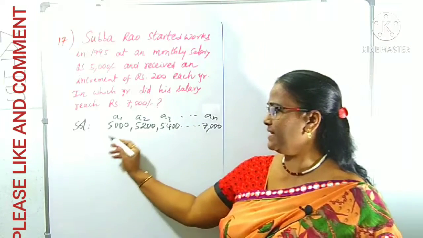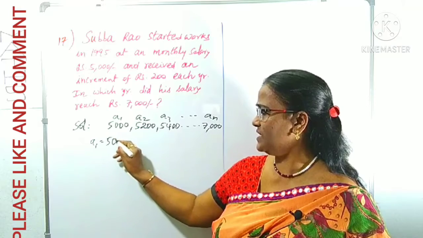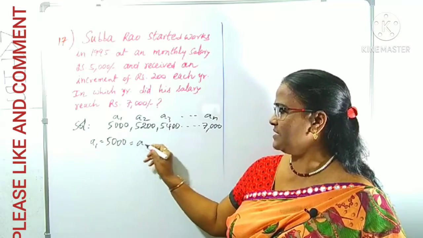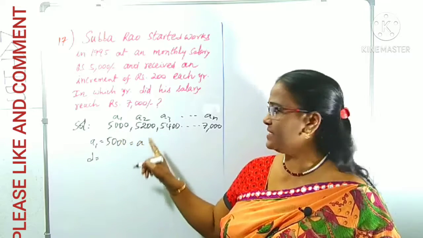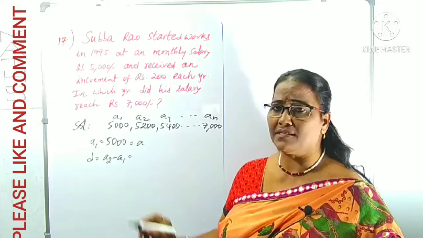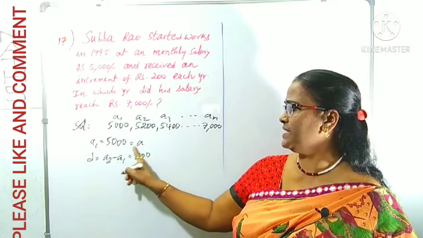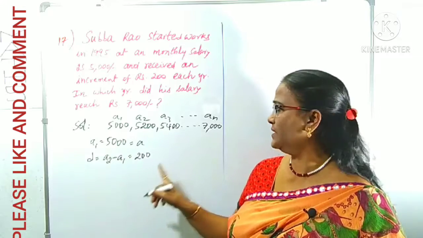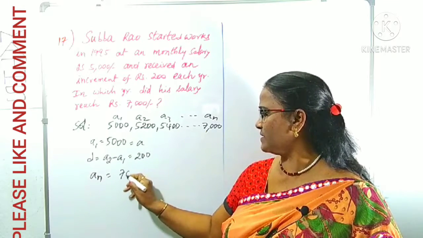So what is the first year? A1, the starting salary, is 5,000, taken as A, right? What is D? The common difference is equal or not? A2 minus A1. How much is increasing? 200, that is only D. A is 5,000, D is 200. What is An? An is clearly 7,000.